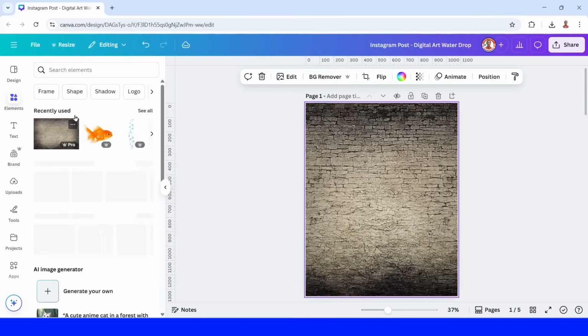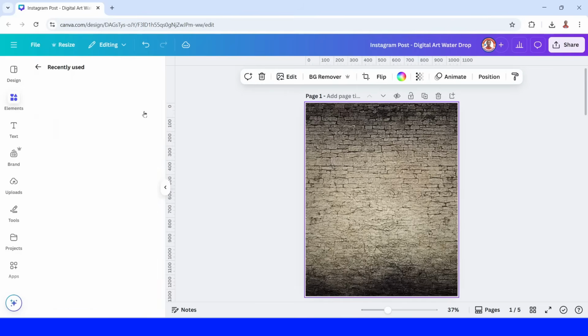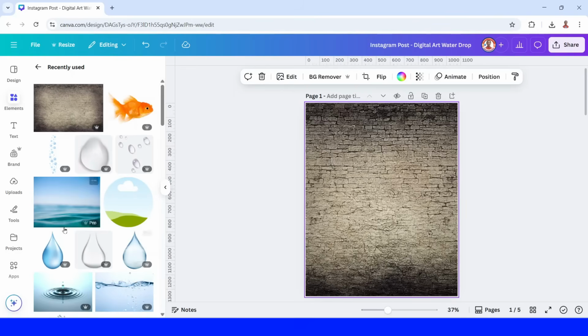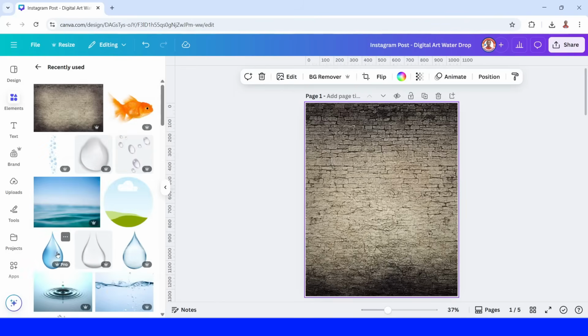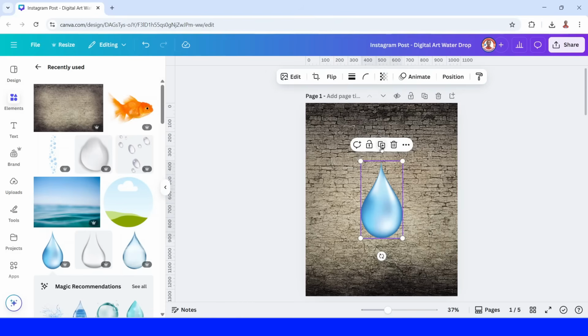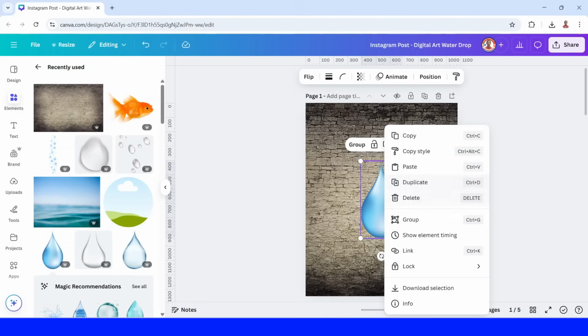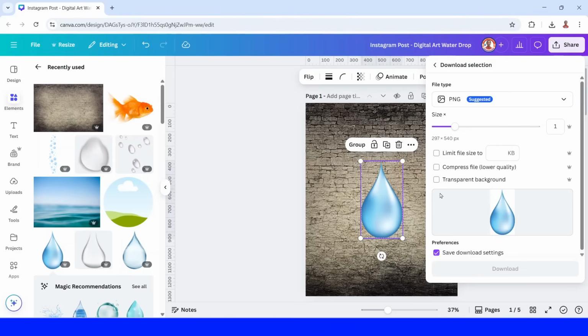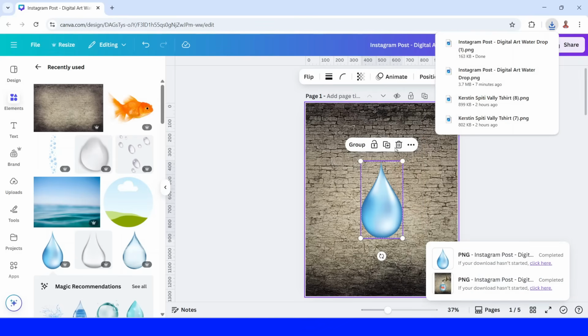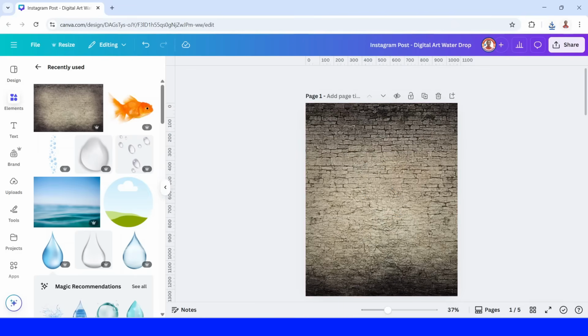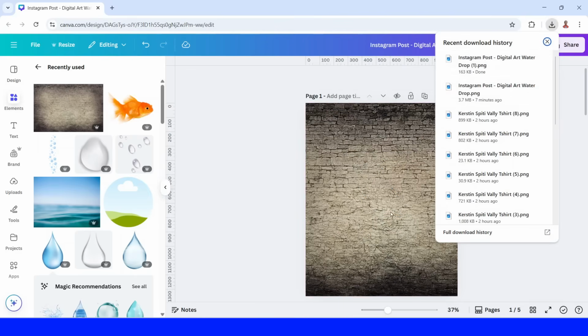Go to element and then find this realistic water drop. Okay. And then duplicate. Place the duplicate right on the original. Select the molds and right click. Download selection. Transparent background and click download. Remove the original. Upload the downloaded file.